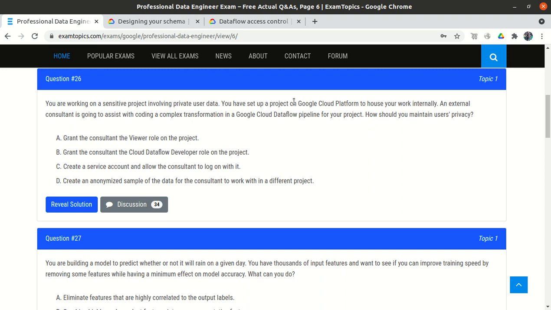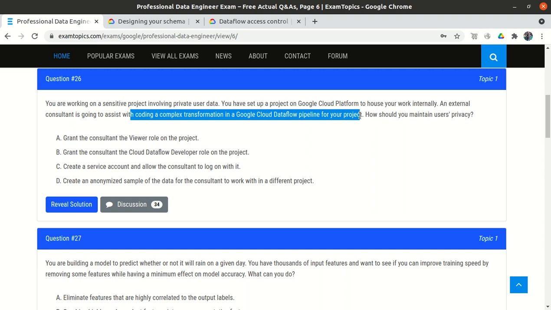You have set up a project on GCP to house your work internally. An external consultant is going to assist with coding a complex transformation in a Google Cloud Dataflow pipeline for your project. How should you maintain user privacy?